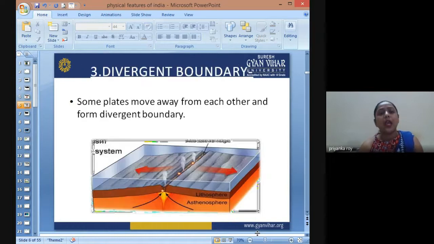Okay, now, the divergent plate boundary is when the two plates are moving apart. All right. So there is one continental plate here, and another continental plate here. When they are moving apart, they create a fissure between these two, and let the volcanic lava or magma come out onto the surface. This is an example of a divergent plate boundary.